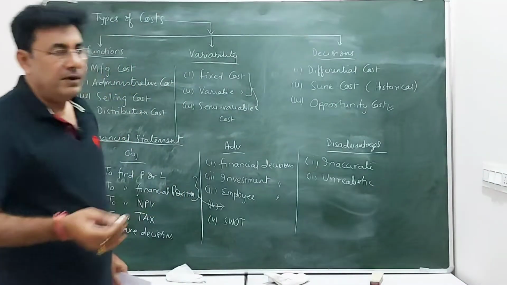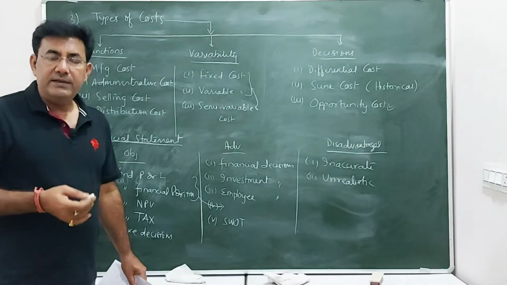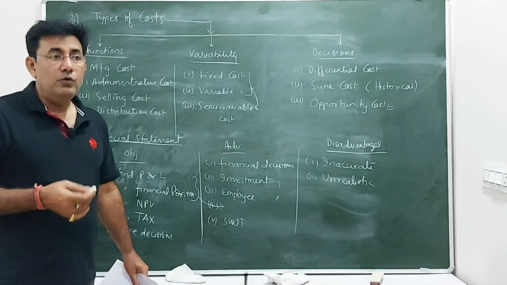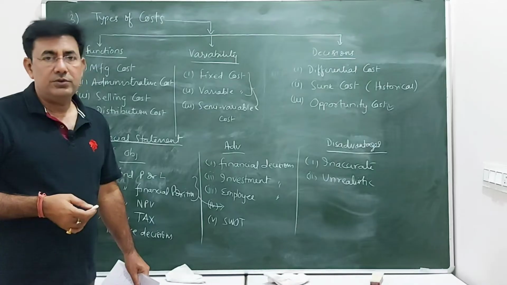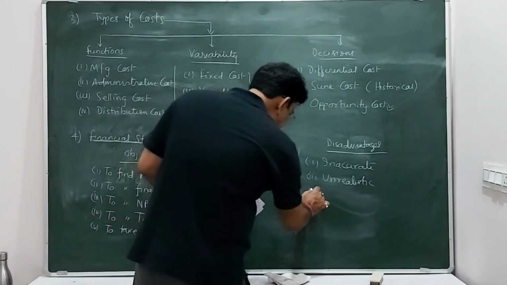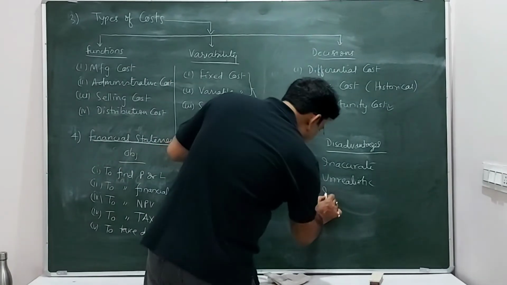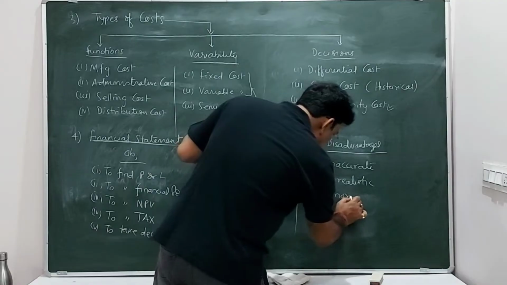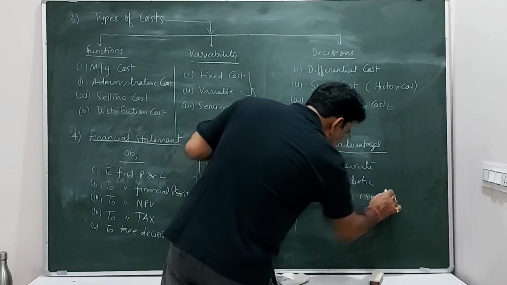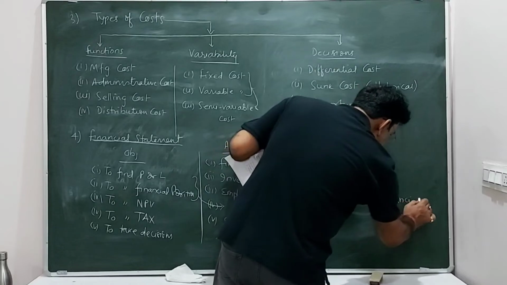They are not reliable, the financial statements. There may be some mistakes. There may be some loopholes by the accountant, so that may result in problems. And the third one is it ignores non-financial transactions.